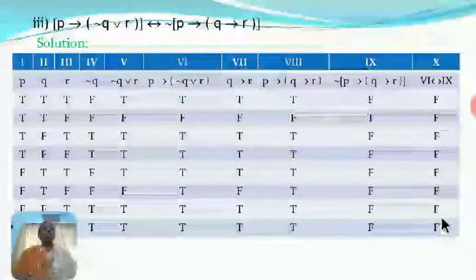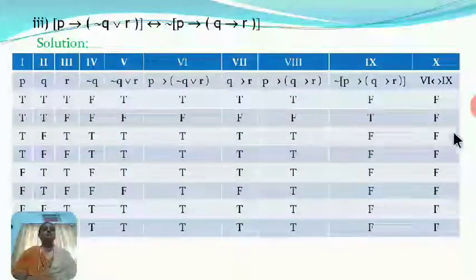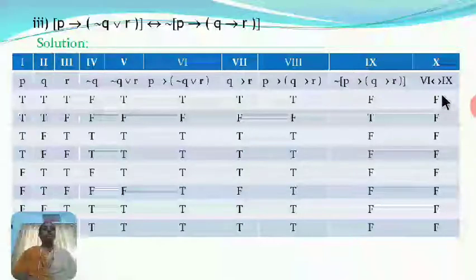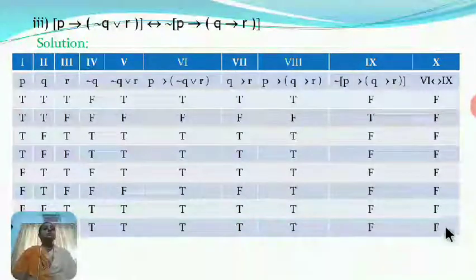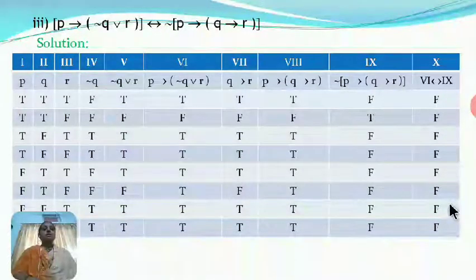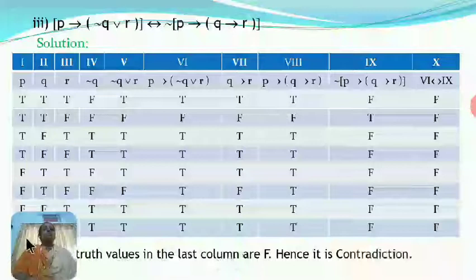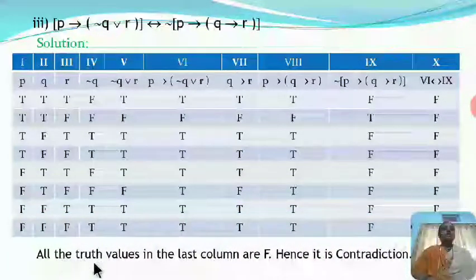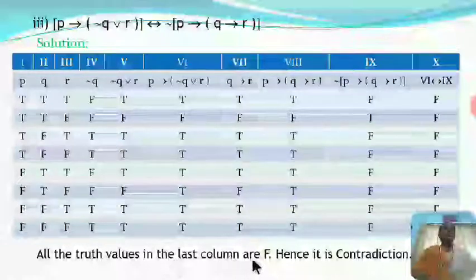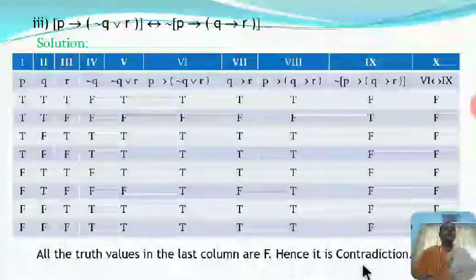So here their double implication is false in all the cases. That means all the entries in the last column of the given statement pattern are F, means false, and therefore it is a contradiction. So I write here all the truth values in the last column are F, hence it is a contradiction.